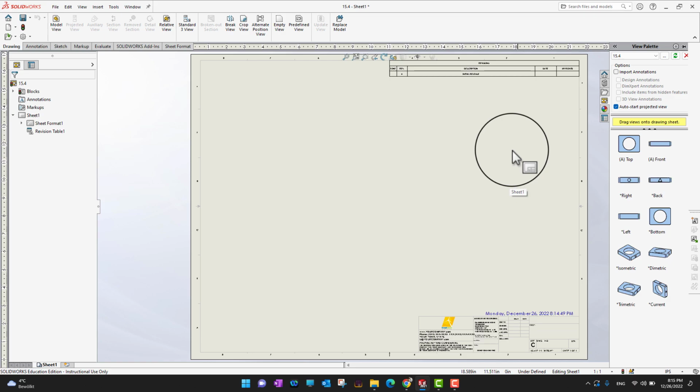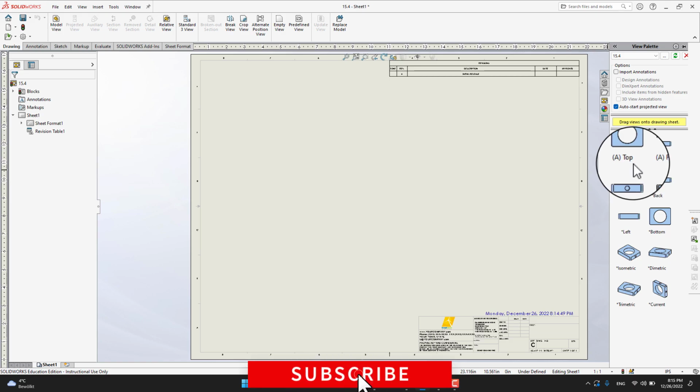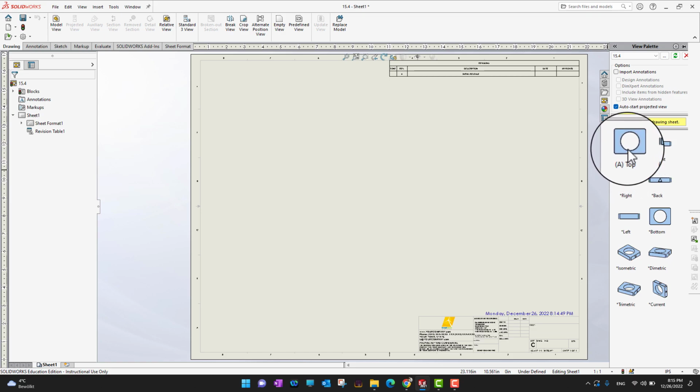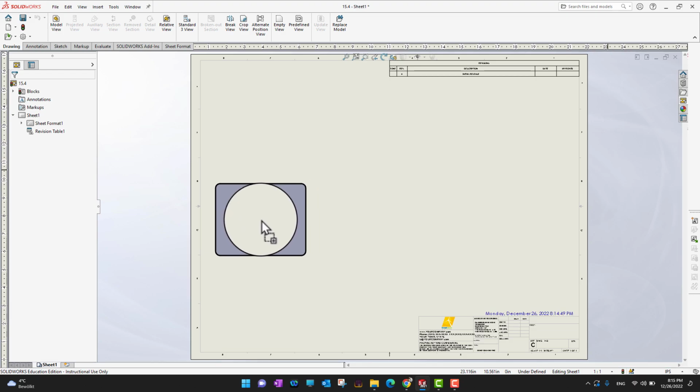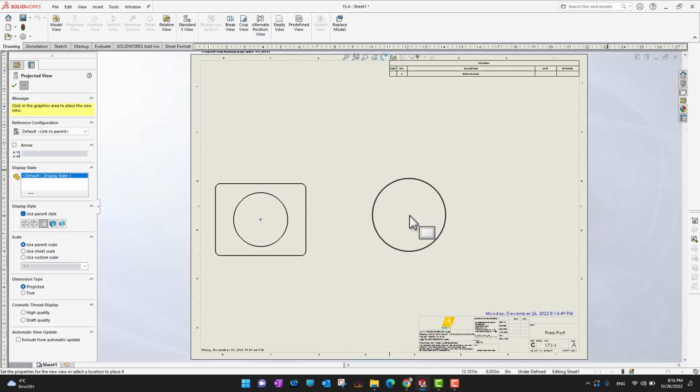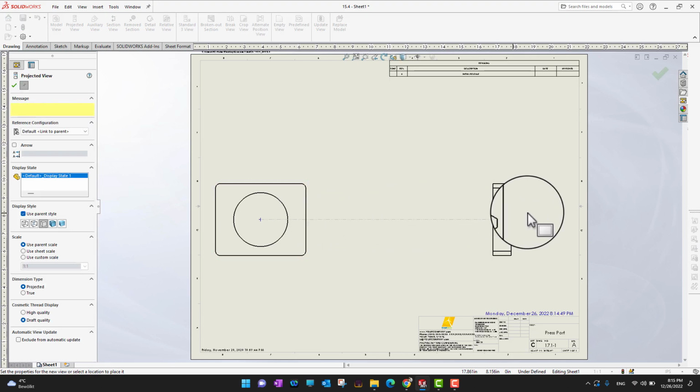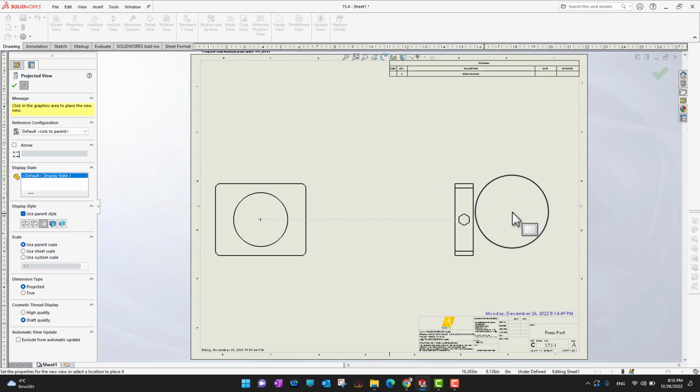After that, in the drawing environment you would see the View Palette. Now you can take your view from wherever you want to start, but you need to make sure that all the projections are going to start from that view. So most of the time it is recommended that you start with the top view. I'm just going to drag this top view into my drawing and put it here, and then I would go to the right side, and I can draw my right view as well, wherever you want.